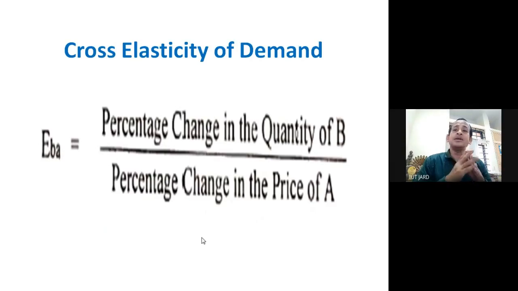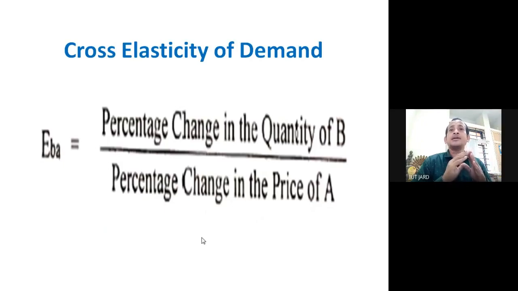Okay, and which can be written like this: here EBA is the cross elasticity of demand, which is basically related to B, the quantity demanded of a good, and A, the price of a related good. So now we'll go through a simple example. Now here cross elasticity is basically applicable for related goods, substitute goods or complementary goods or alternative products. Now here, tea and coffee are substitute products.